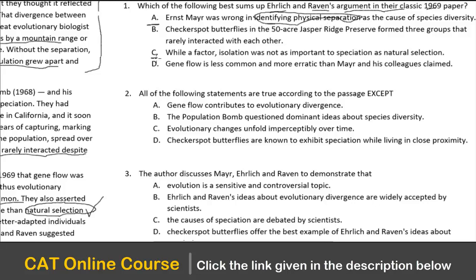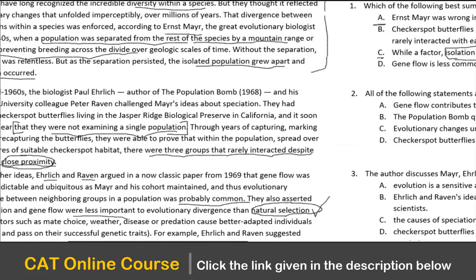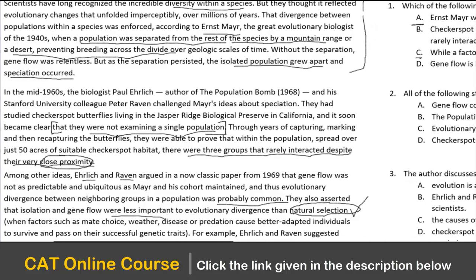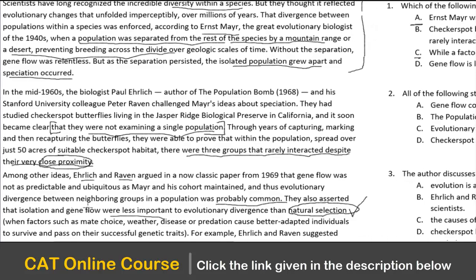So look at C now. While a factor, isolation was not as important. This is a very, very important word that you have to understand. Option A says that Mayr was completely wrong, whereas C says that isolation was not as important. So that is what we have to understand, correct? And if you look at the argument given by Ehrlich and Raven, you will realize that they also asserted that isolation and gene flow were less important. So this is a very important word: they were less important than natural selection.